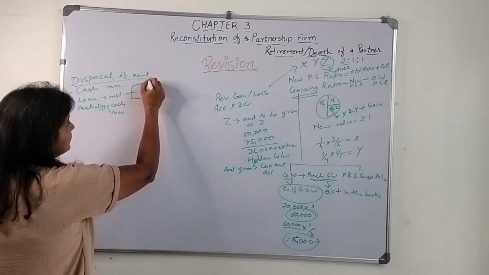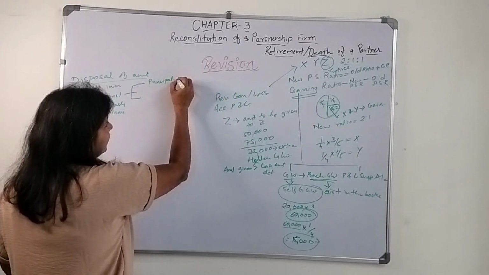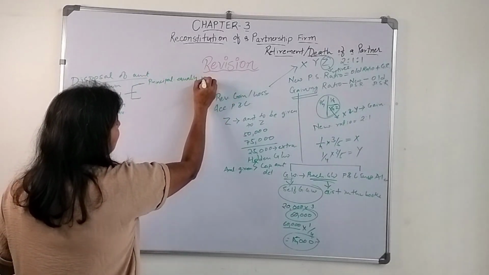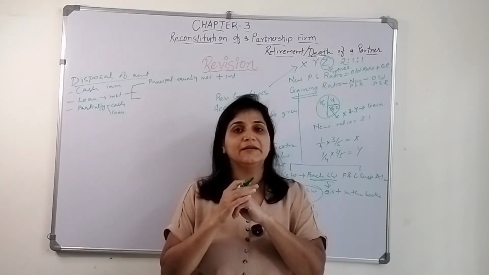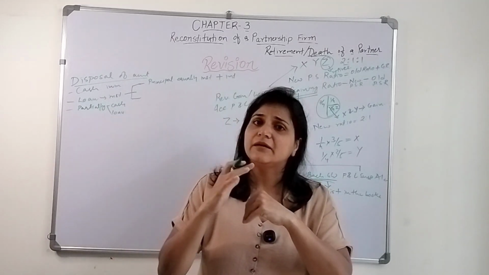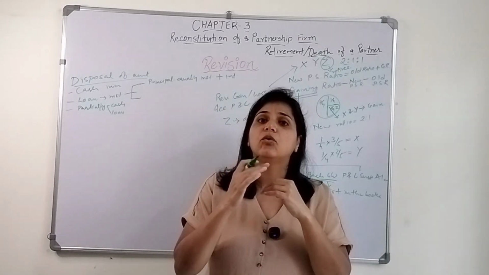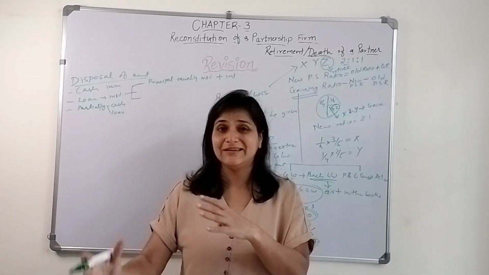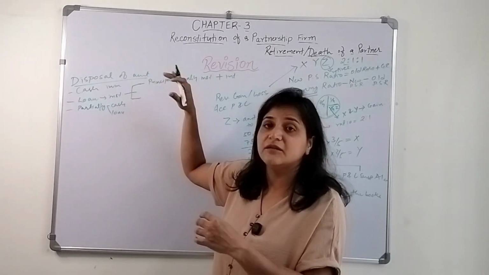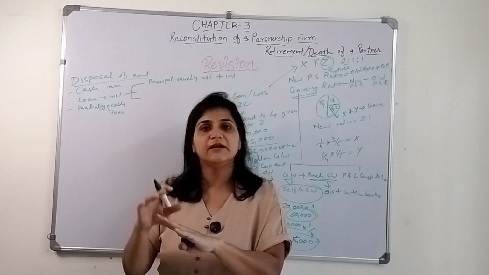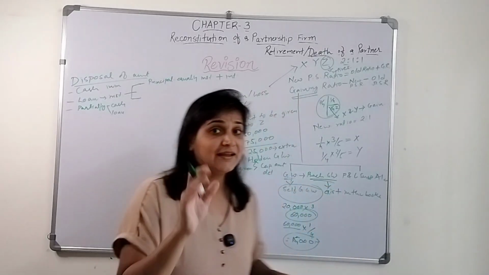The first situation is to consider the principal amount and pay it equally in installments, plus you will pay the interest. The principal amount will be divided equally in installments, may it be yearly, monthly, or quarterly installments, like after every 3 months you are paying that particular amount. Over and above that principal amount, whatever is remaining, you are paying interest on it. That could be the first situation.